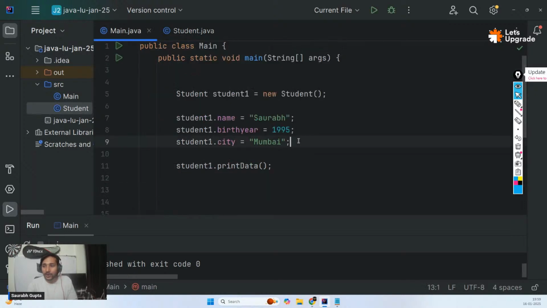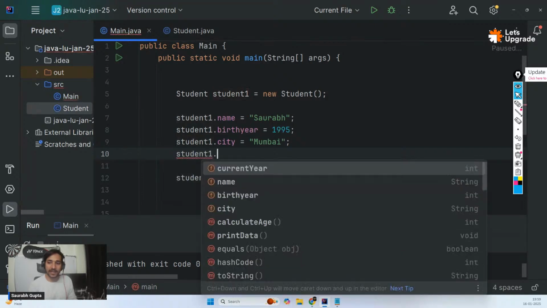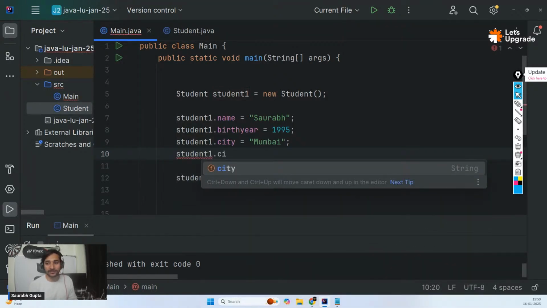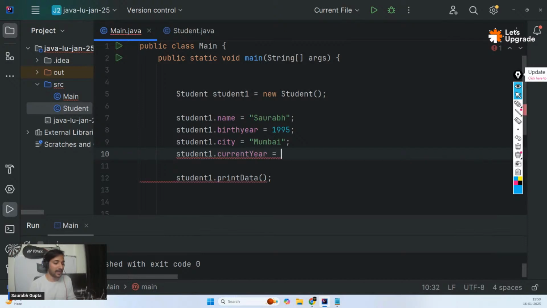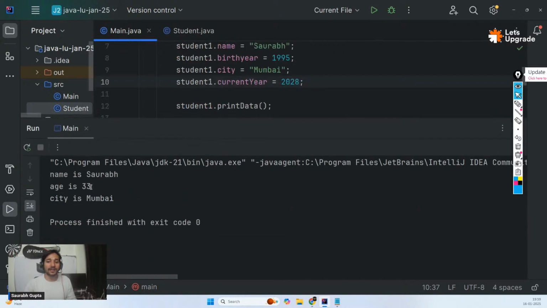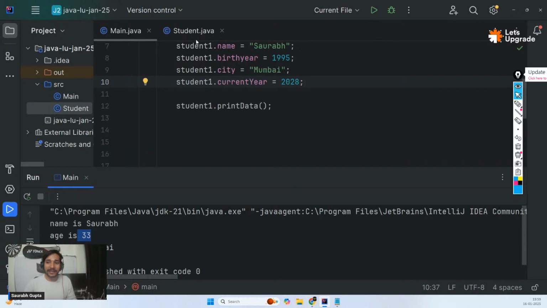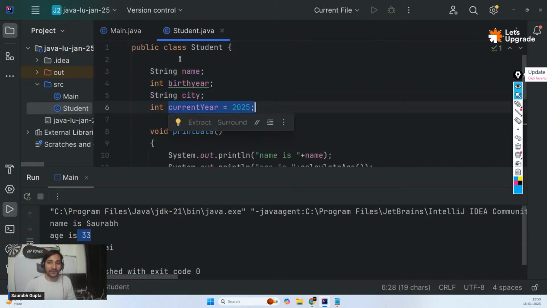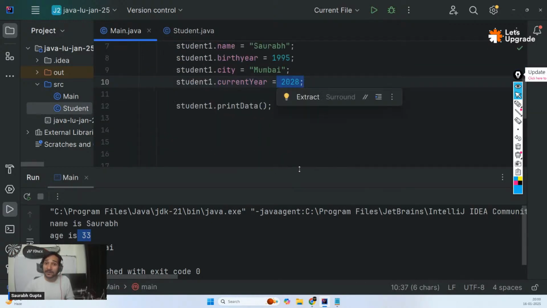Correct, everyone. So the problem is, anyone can access it and change it. So I can go ahead and say current year is 2028, something like that. That means anyone has access to all my variables outside the class. Wherever I create objects, anyone can easily access my properties and change them. And see, now my age is 33, even though internally I have fixed the current year as 2025. It's a very big problem.